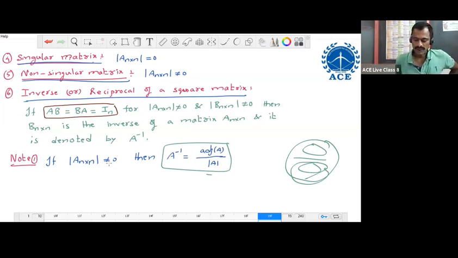So not equal to 0, non-singular, inverse exists. When the inverse exists, the matrix is called an invertible matrix. A inverse exists. Such a matrix is called an invertible matrix only.